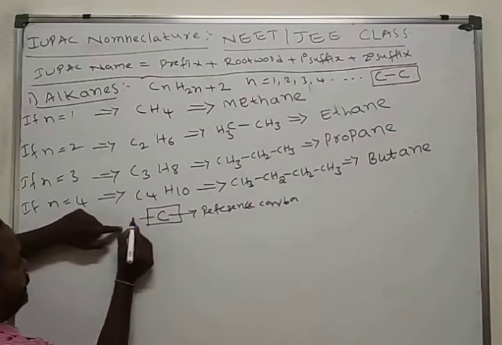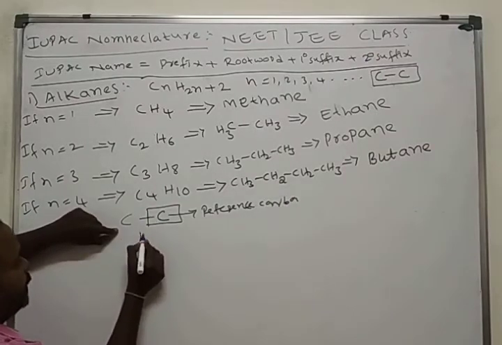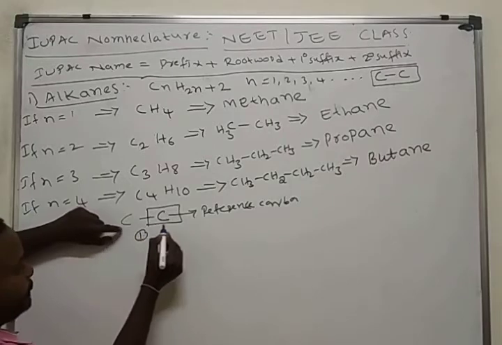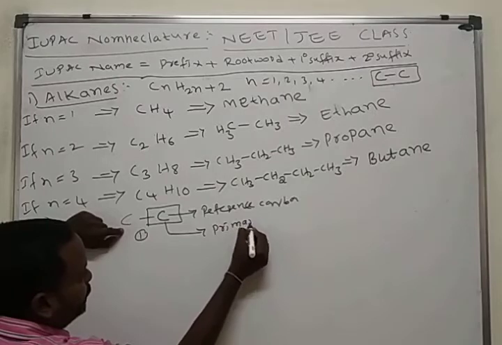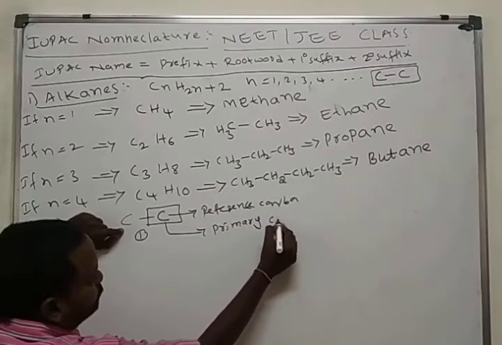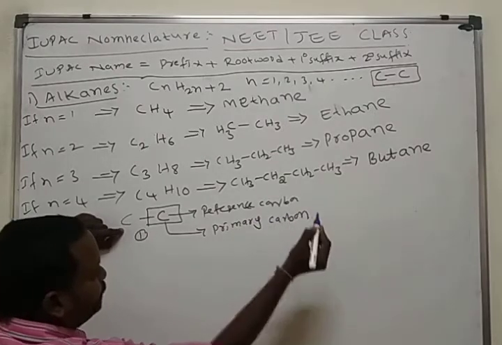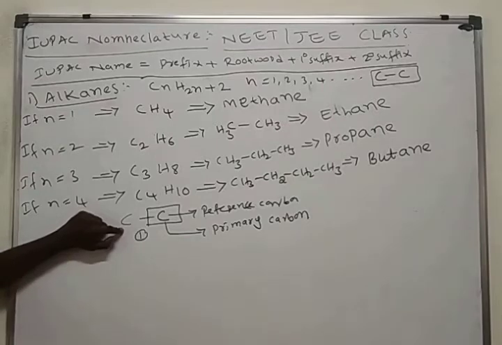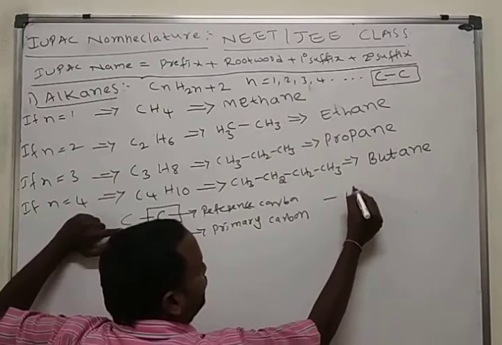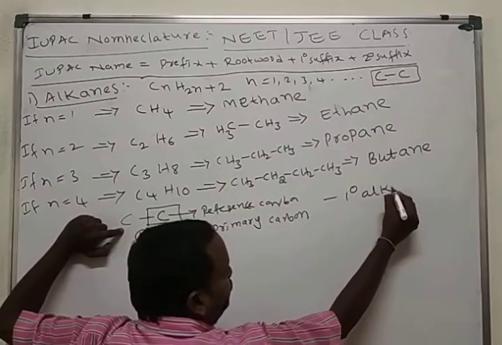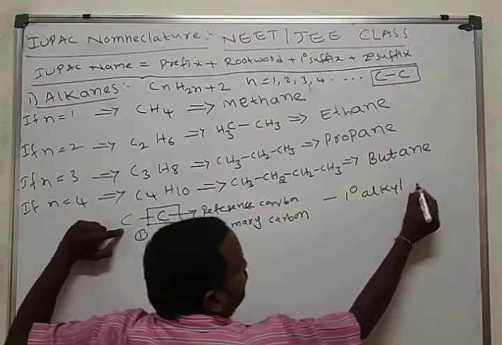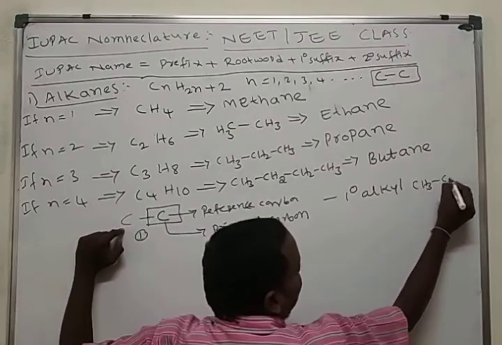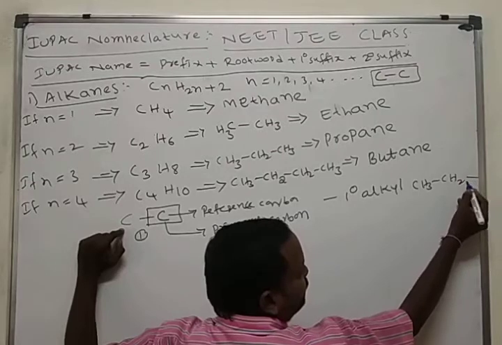If this reference carbon is attached to only one carbon atom, then this carbon atom we call primary carbon atom. And in continuation we call primary alkyl group. Like that.